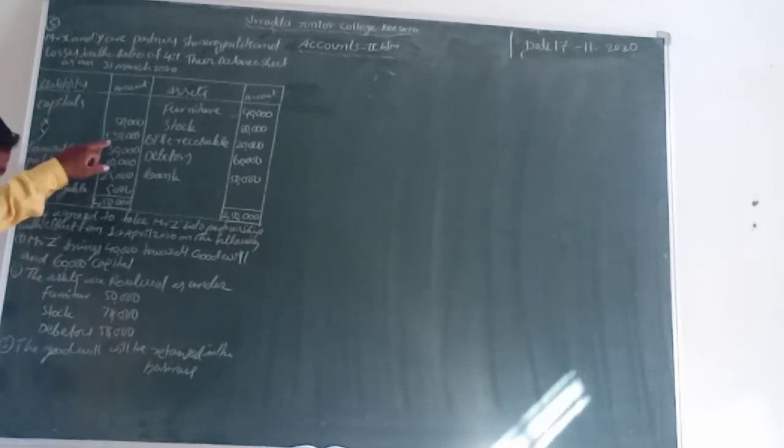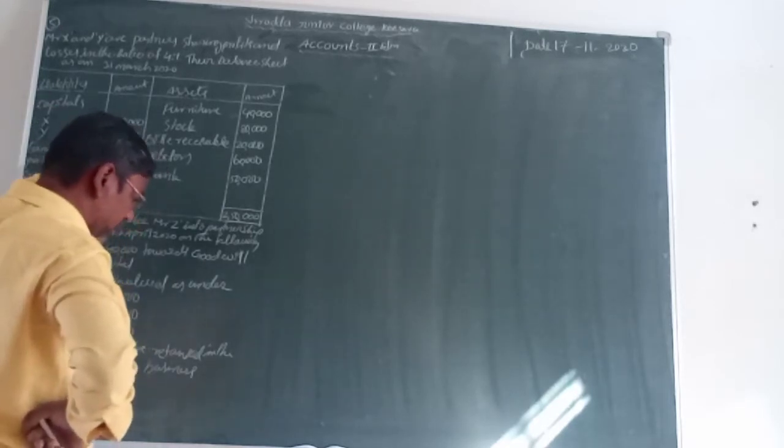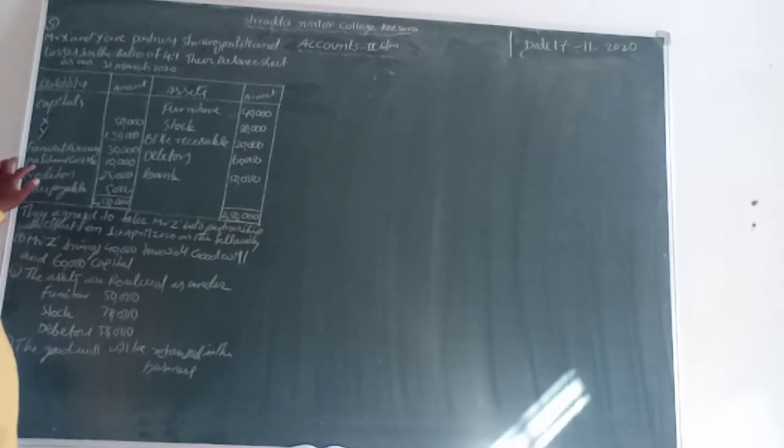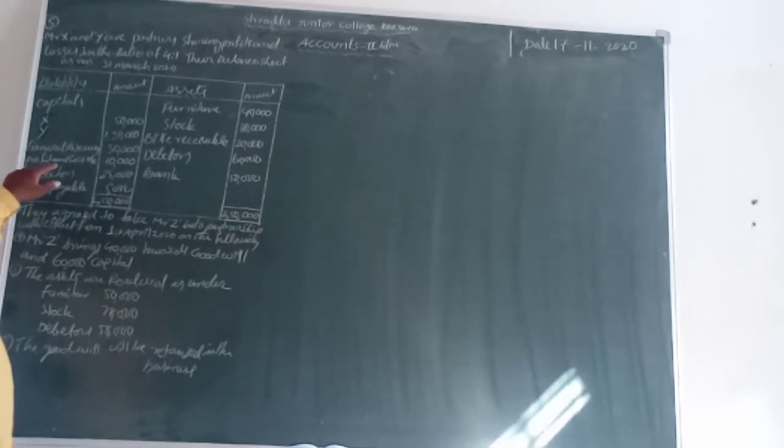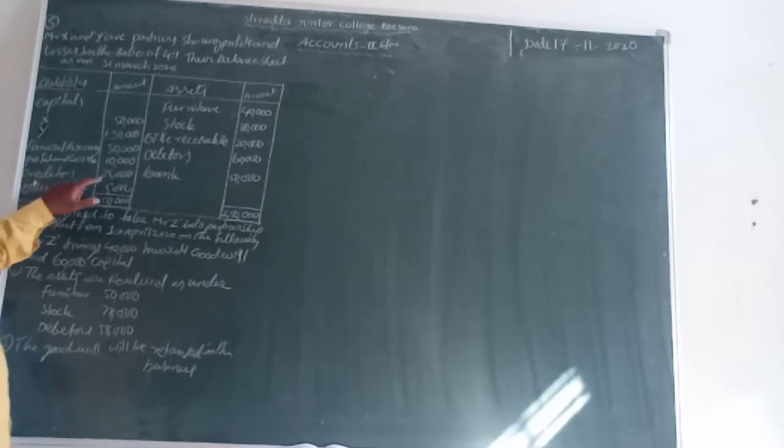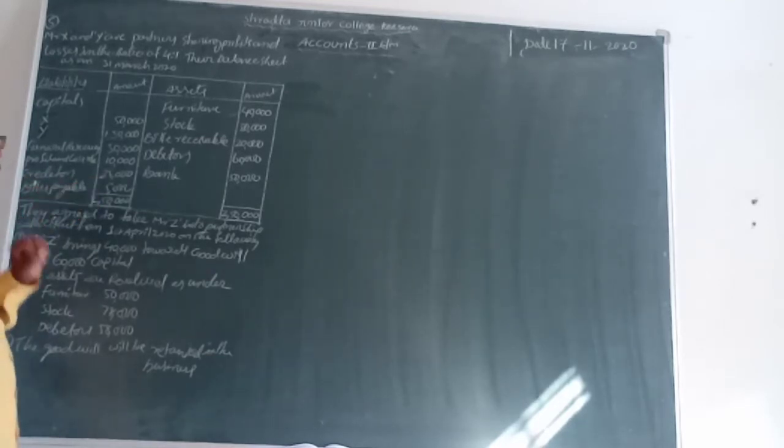Liabilities: capitals X 50,000 rupees, Y 1 lakh rupees. General reserve 30,000, profit and loss account 10,000 rupees, creditors 25,000 and bills payable 5,000 rupees.